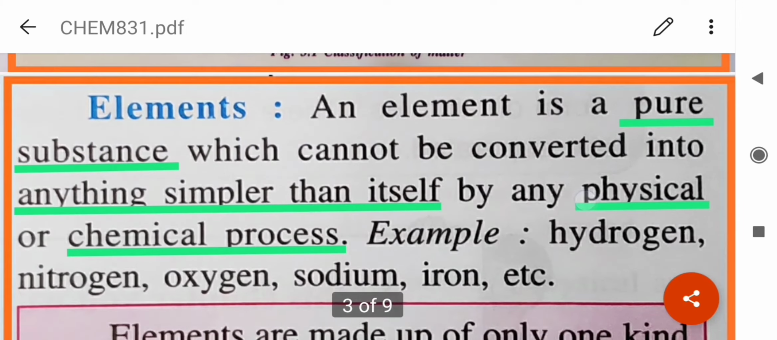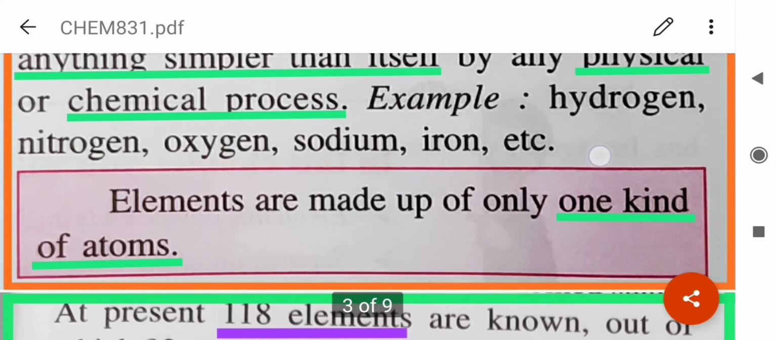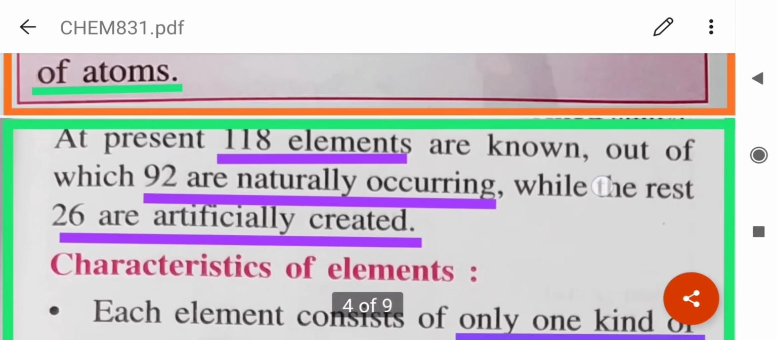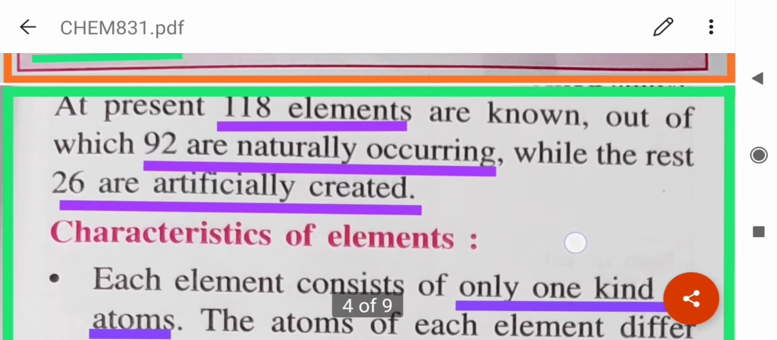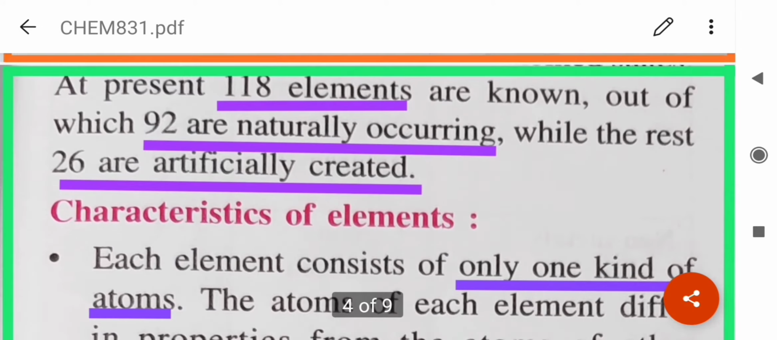Now you see, I have highlighted the key words. What is an element? Pure substance which cannot be converted into anything simpler than itself by any physical or chemical process. Example, hydrogen, nitrogen, etc. And elements are made up of only one kind of atoms. So at present 118 elements are known, out of which 92 are naturally occurring and 26 are artificially created.